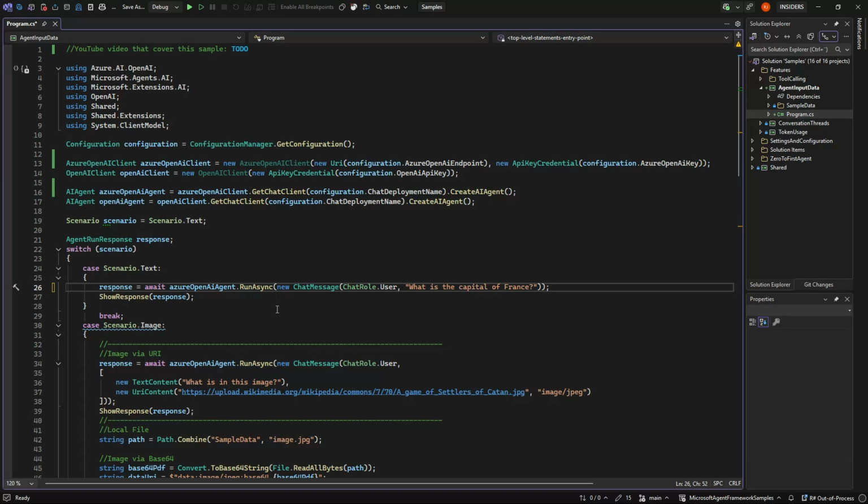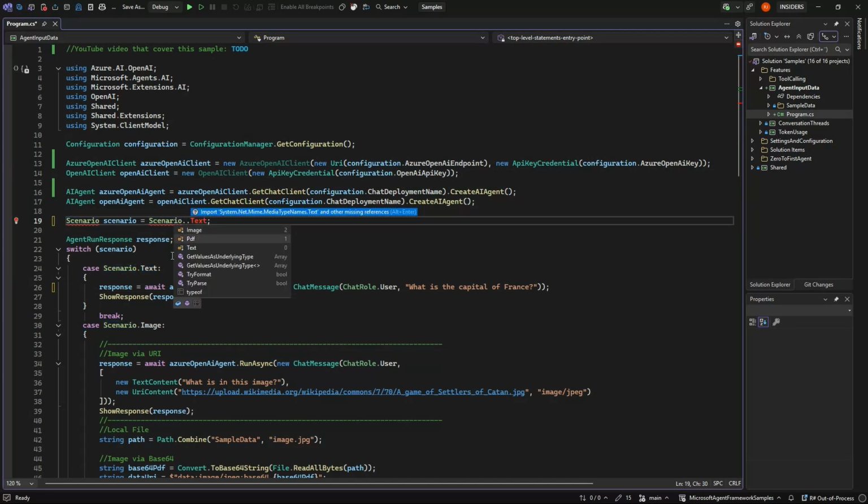These LLMs, or most of them, are multimodal, where they are able to work with images and PDFs and stuff. In the example, I have put in some scenarios for text, image, and PDF, because that is more or less what they can work with. Because if you try to upload a .txt file or some kind of file that you have, they just come back and say they are not able to process them.